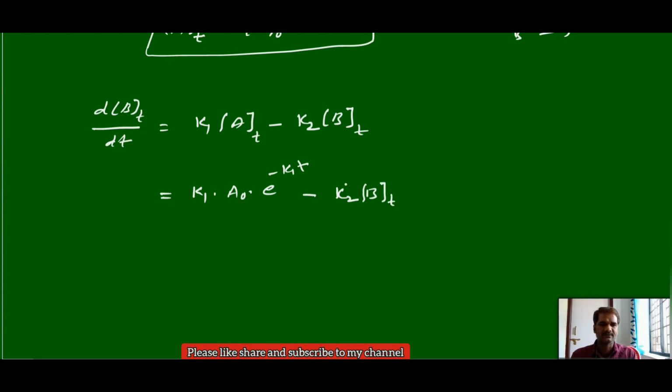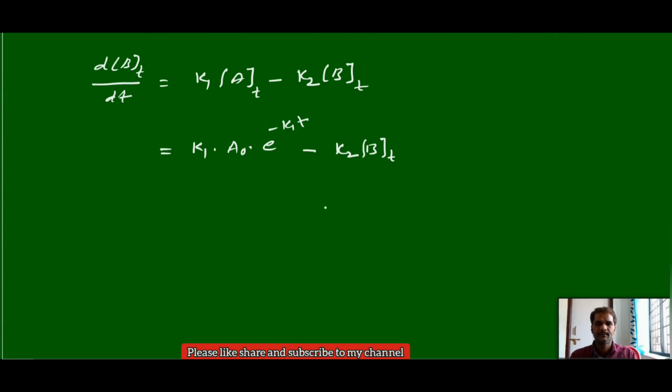No need to take x minus y. Why? Because we are taking here dB by dt. This you can keep the same term. Now you bring this minus, we can separate the terms. dB at a time t by dt plus K2 into concentration of B at a time t is equal to K1 into A0 e power minus K1 t.